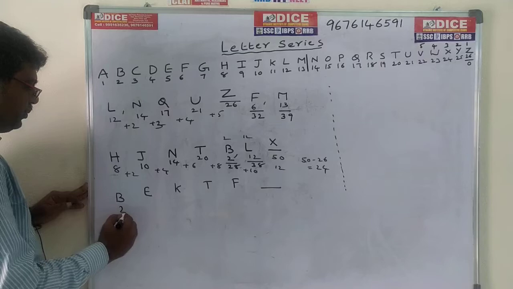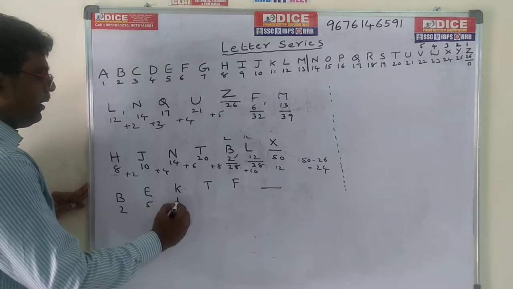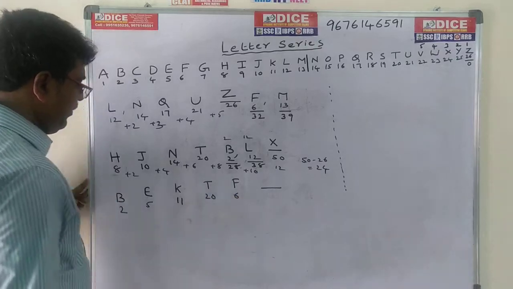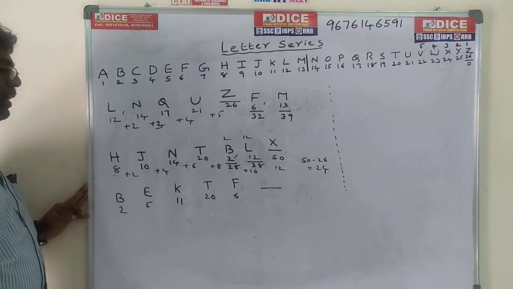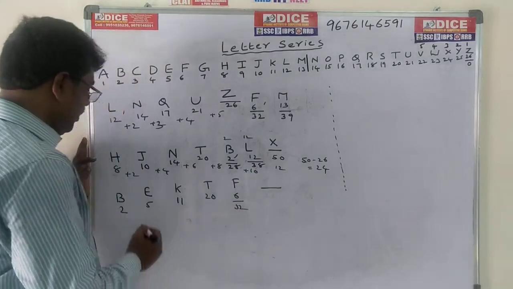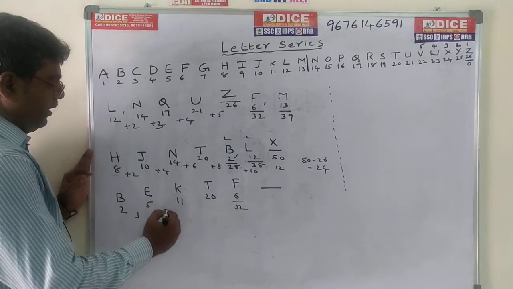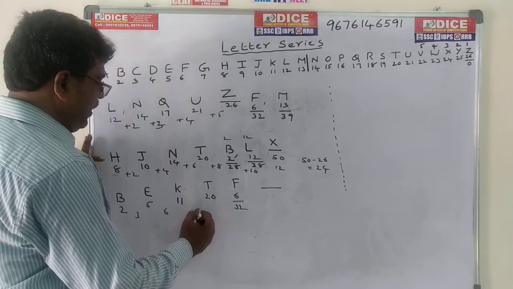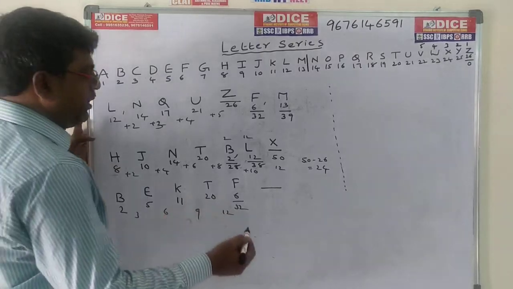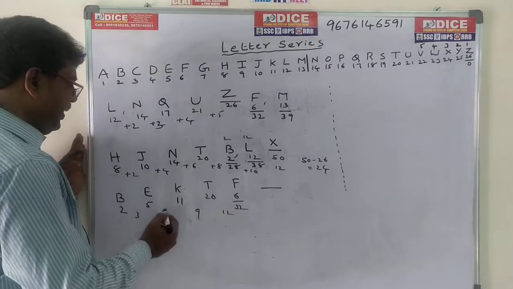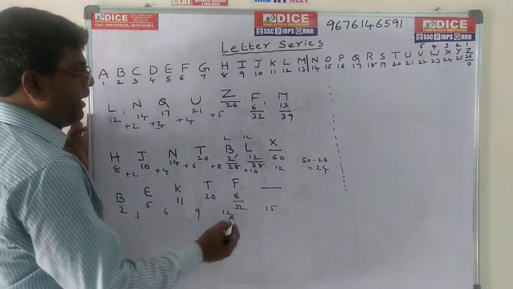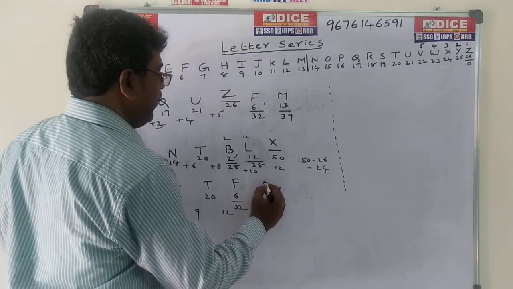B means 2, E5, K11, T20, F6. Here also the numbers are increasing and decreasing. This we can call F6 or 32. Now see the difference is 3, 6, 9, 12. This is the 3 table: 3, 6, 9, 12. The next difference is 15. So 6 plus 15, we can take directly, 21.